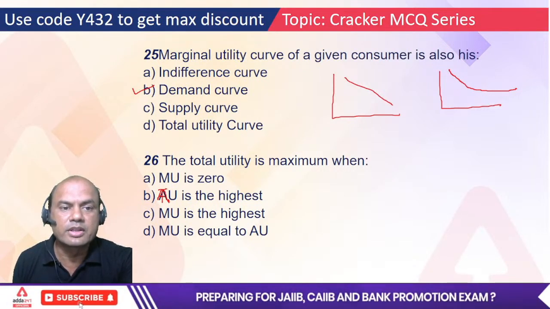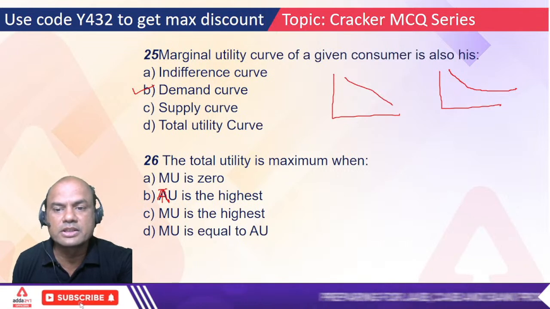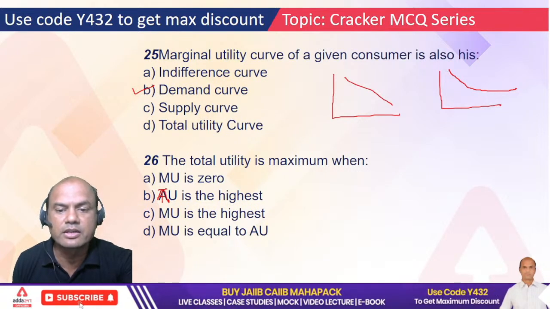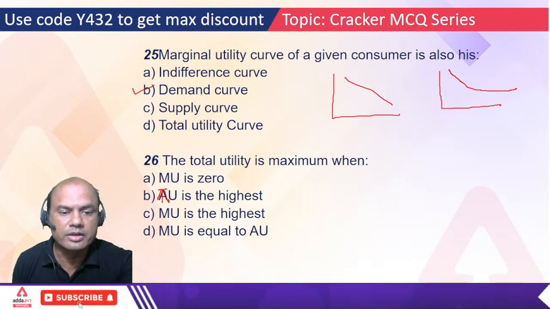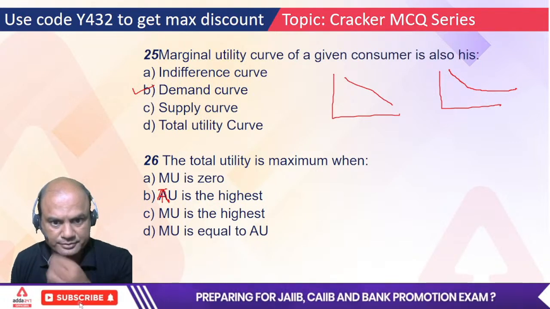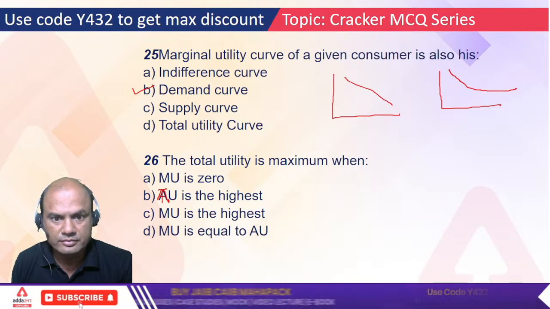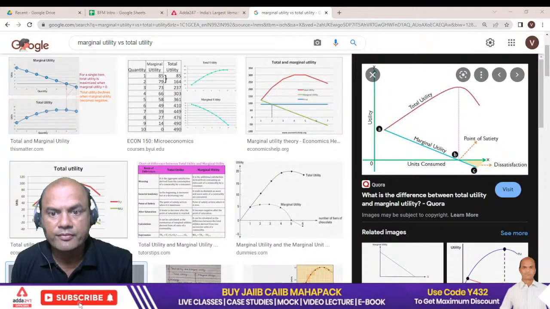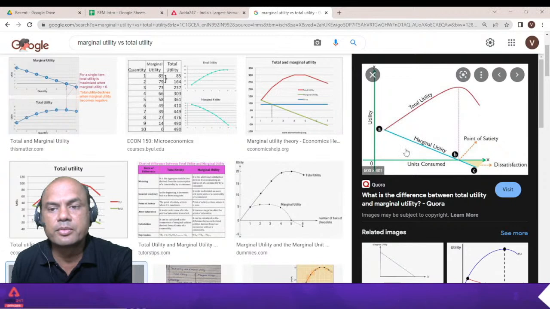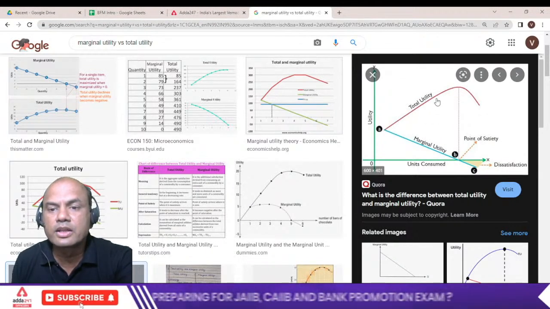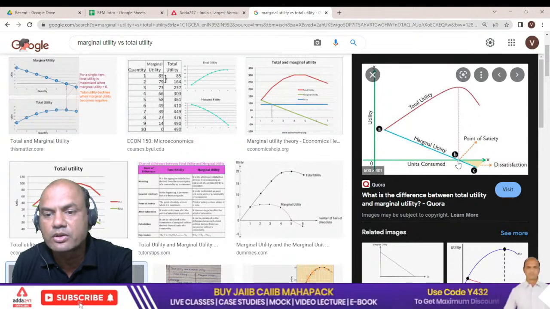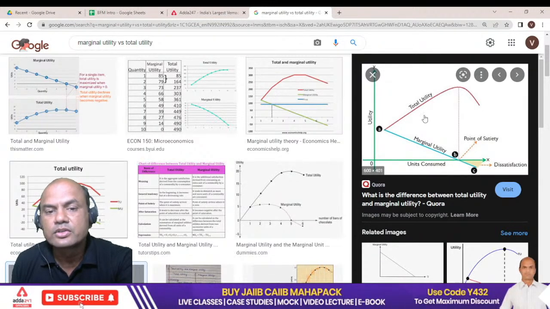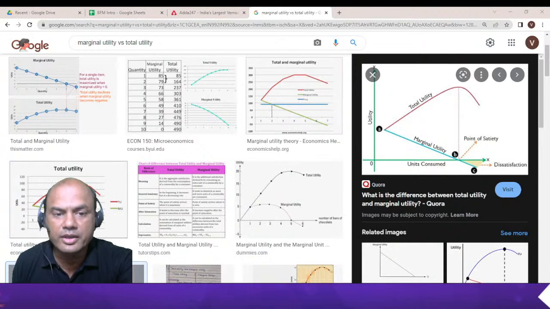In the graph, this is the marginal utility curve. See this, I'll show you live over here. Total utility is maximum when marginal utility is equal to 0. That is the answer. So the correct answer is 0.